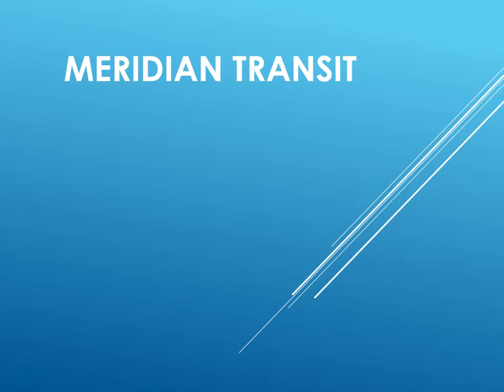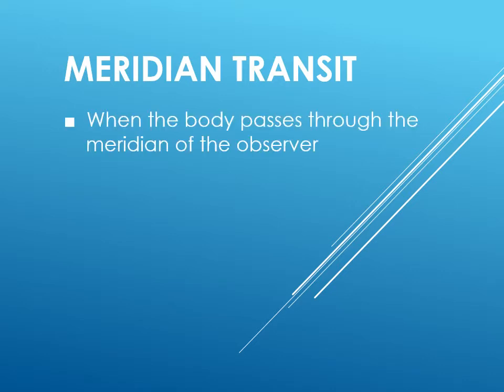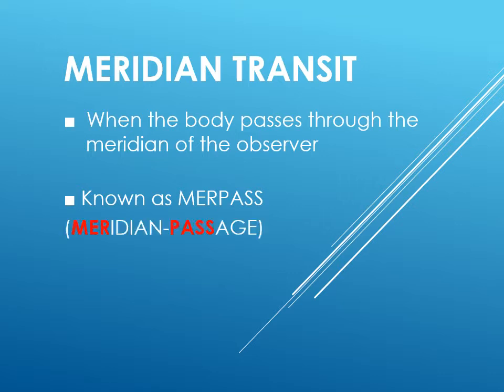Coming to the definition of meridian transit. It is nothing but an astronomical event when the body passes through the meridian of the observer. As the name suggests, it is the transit of the body through the meridian of the observer, also popularly known as MERPASS, which is nothing but an acronym for meridian passage.